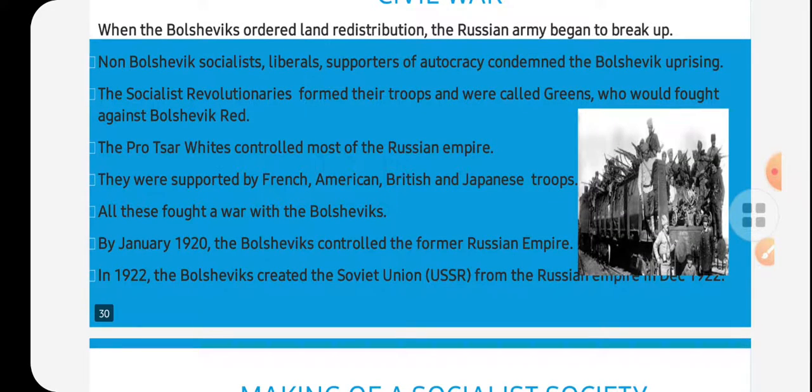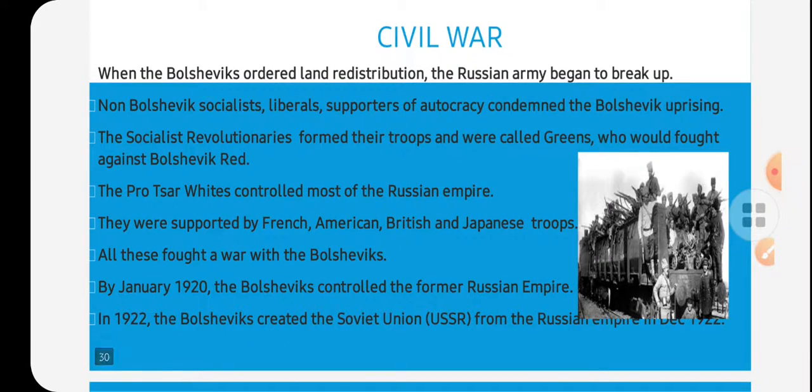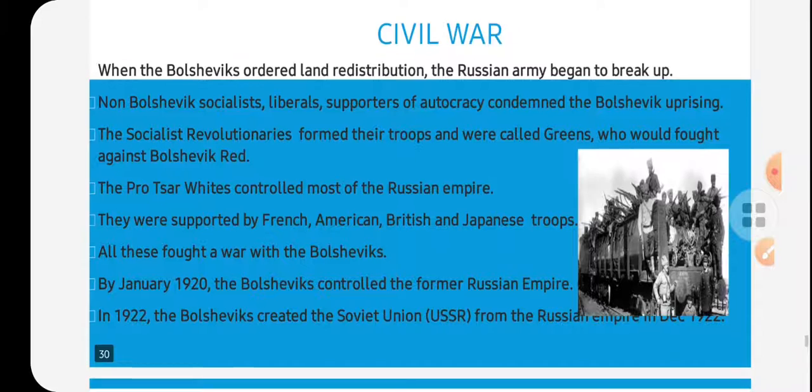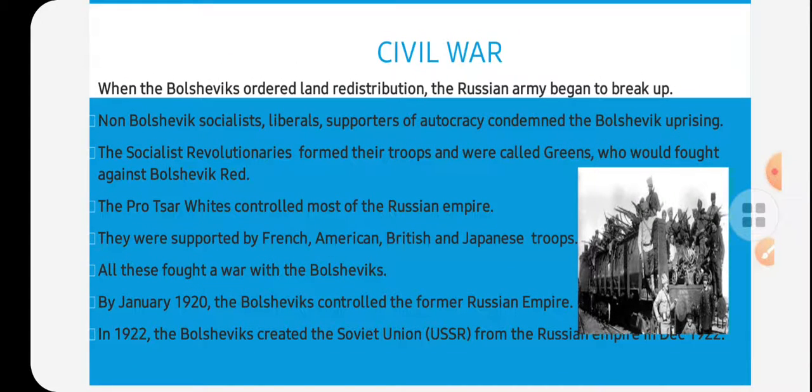The reason, as I told you earlier, is that people were not satisfied with their own government, the Bolsheviks. So civil war was between those who were ruling the country and those who were against them, the non-Bolsheviks.